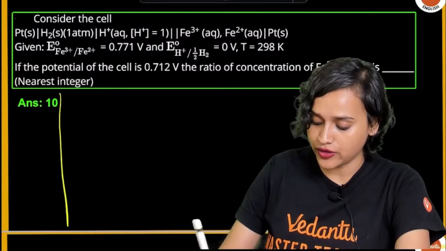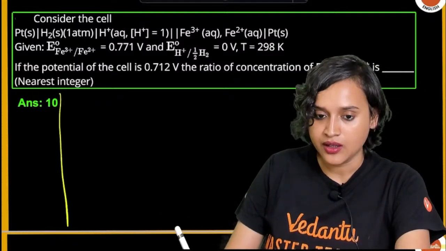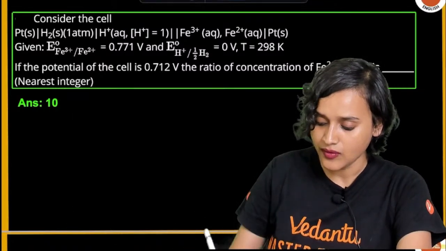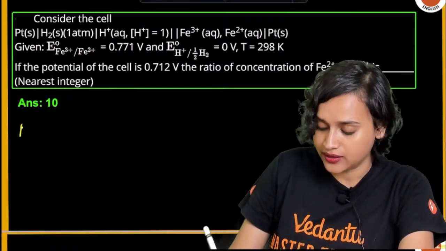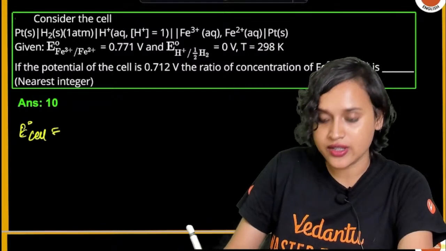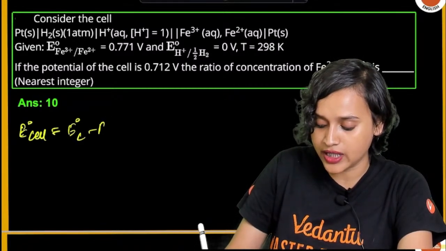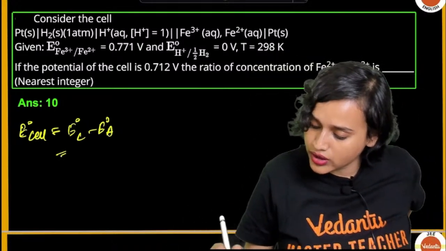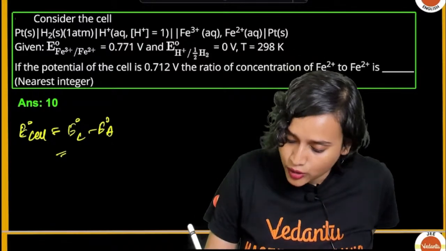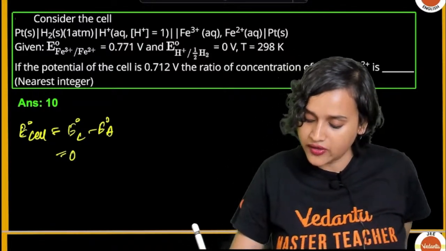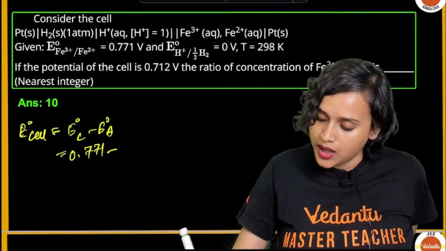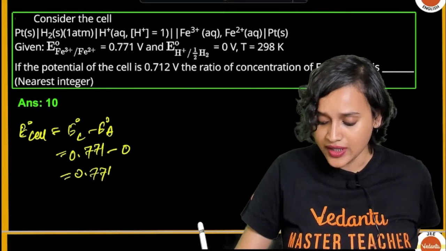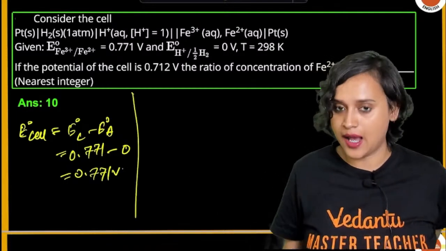So now we are going to solve it. First of all, let us calculate the E naught cell. How do you calculate E naught cell? E naught cell is basically E naught cathode minus E naught anode. Now what is E naught cathode? E naught cathode is going to be 0.771, it is given to you. 0.771 minus 0 volt, so this is basically 0.771 volt. Correct? Yes, absolutely.